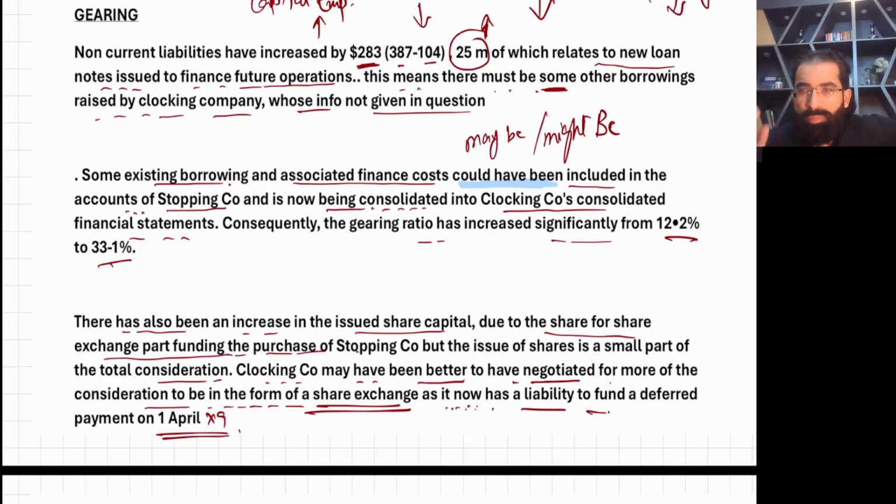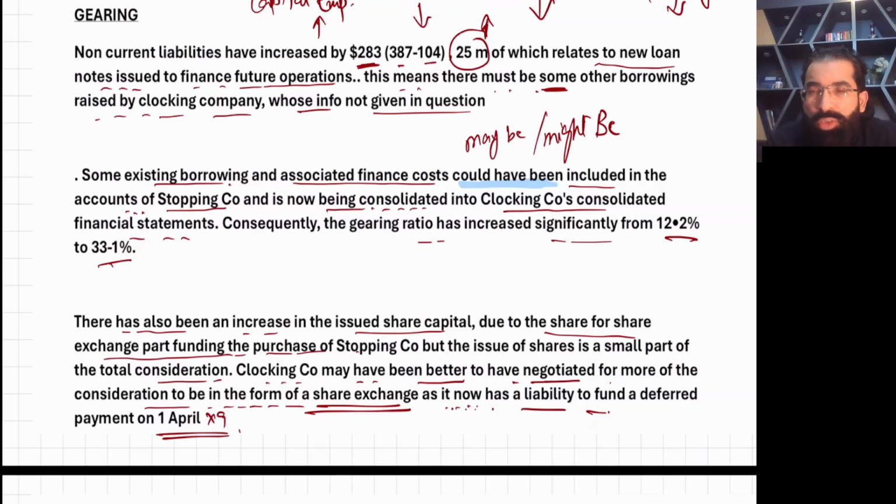See, we all know that issue of shares raises your equity, which will ultimately reduce your gearing. So if the directors were smart, they should have made the deal of more shares and less future cash, because in this way your liability will go down. In this way you won't have to pay more cash in future.